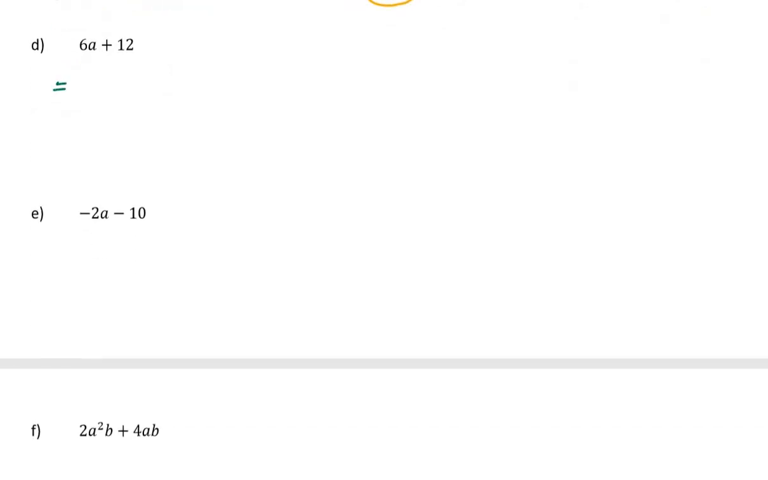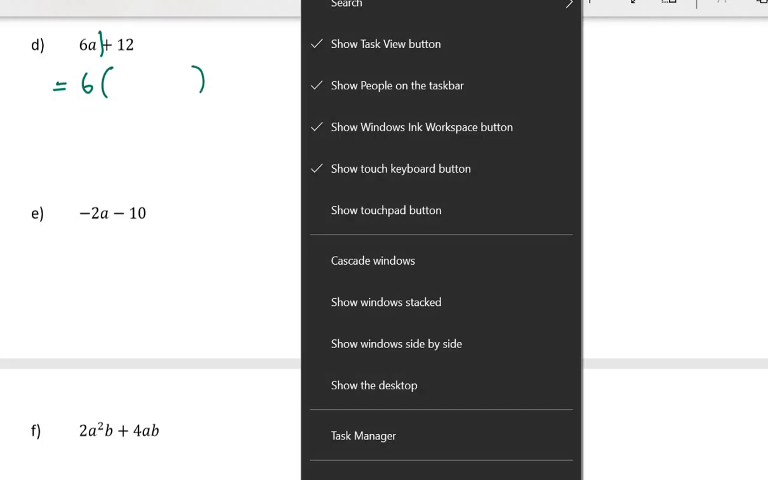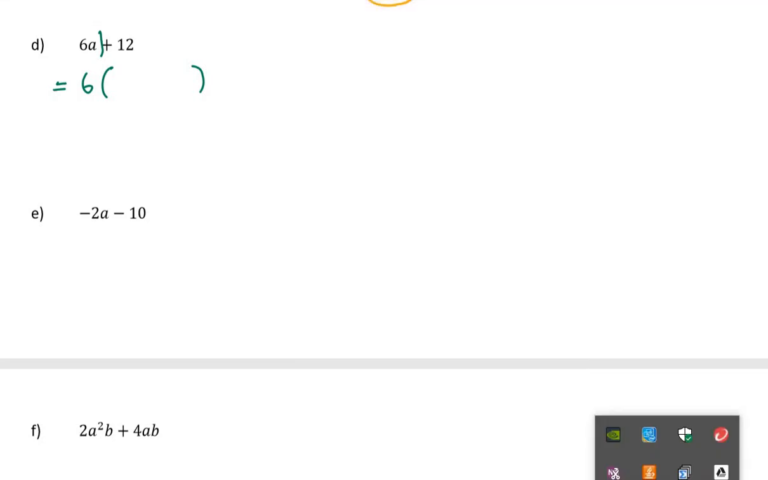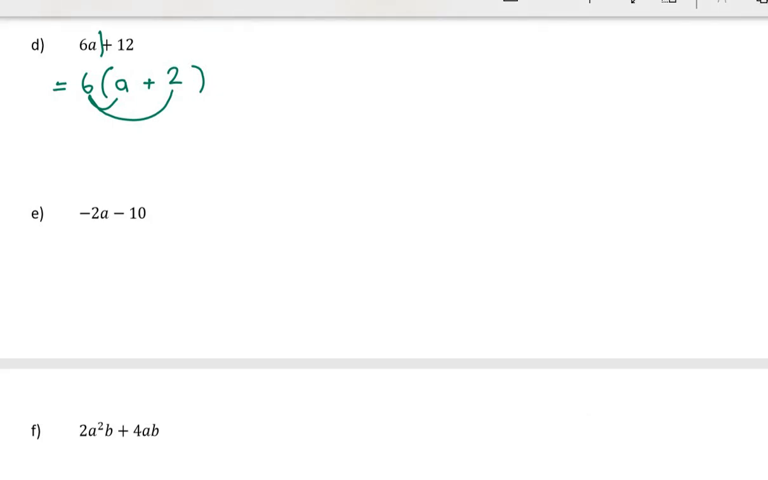Okay, onward. Now I'm going to stop writing so many notes. I'm going to talk through them. So I said to myself, there's 2 terms. What number goes into 6a and into 12? 6 goes into both of them. Letters, there's definitely no common letters because 12 doesn't have any letters. Then I said to myself, what must I multiply 6 by to get 6a? So that's a. What must I multiply 6 by to get 12? 6 times 2. Now I multiply that out in my head, just so I know if I'm right or wrong. 6 times a is 6a, plus 6 times 2 is 12. So you always know if you're right or wrong. Right, on to the next one.